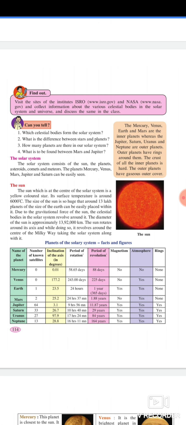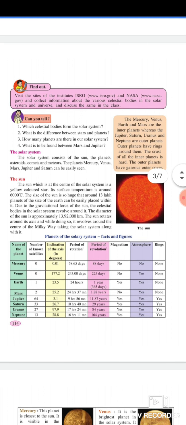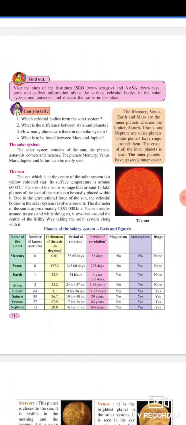The solar system. The solar system consists of the sun, the planets, asteroids, comets, and meteors. The planets Mercury, Venus, Mars, Jupiter, and Saturn can be easily seen. Mercury, Venus, Earth, and Mars are inner planets, whereas Jupiter, Saturn, Uranus, and Neptune are outer planets. Outer planets have rings around them. The crust of all the inner planets is hard. The outer planets have a gaseous outer cover.